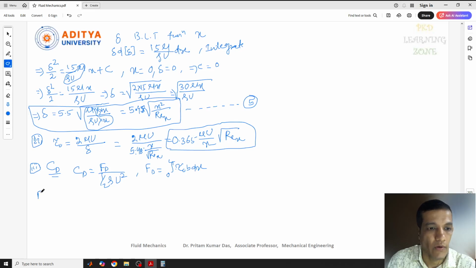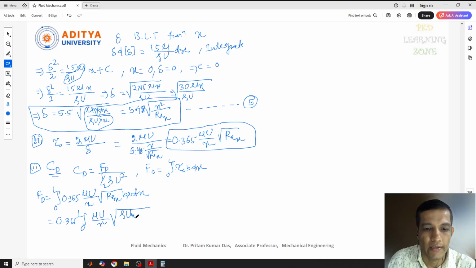Now the tau naught value we got already, so let me put it here. From 0 to L, tau naught is 0.365 mu capital U divided by x root over of Rex, times b dx. This is the equation. Now we just need to integrate this and we will find the final value. So this will be 3.6, mu u by x, and root over of rho ux by mu.